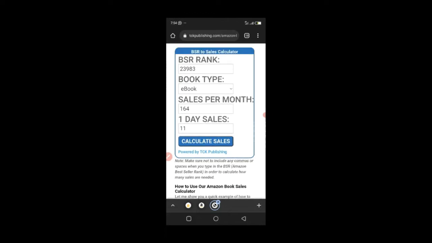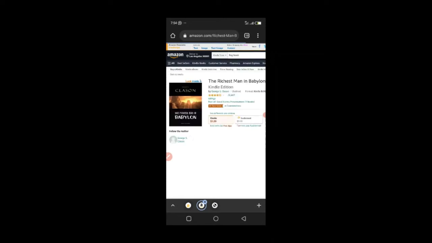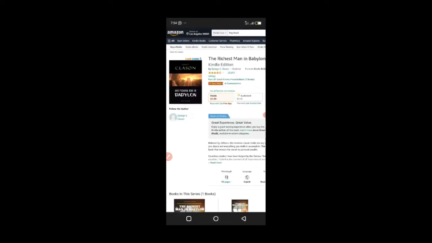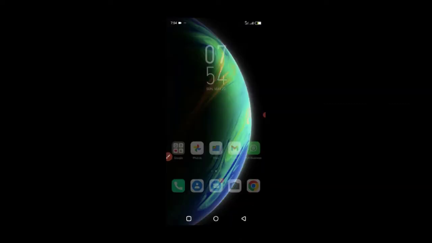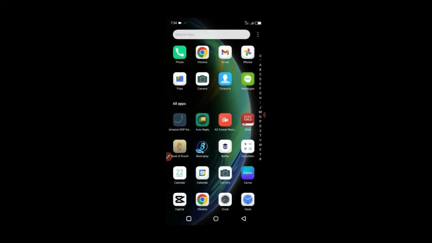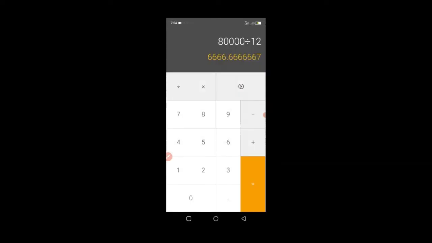So let's say this book is selling for $1.99, and how we can calculate it is, let's find a calculator. So when the calculator loads, let's put in 1.99. Amazon will charge you 30% for the book, and then they will leave you with 70% of this one. They don't charge anything for printing, or for delivery, or anything for this particular ebook. Just remember that ebook is free.